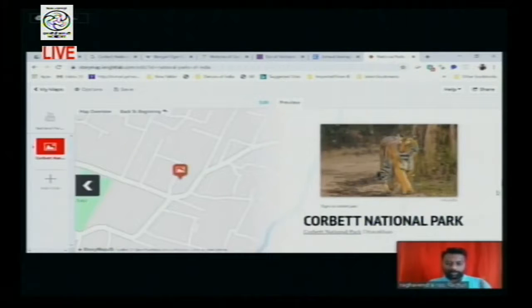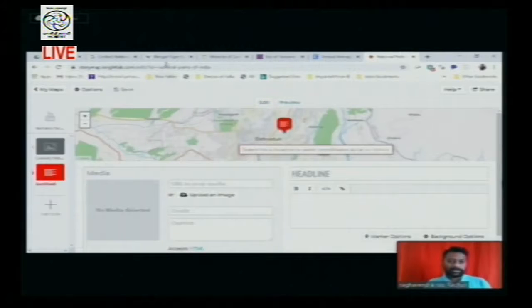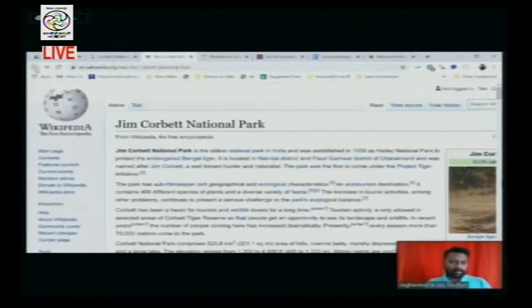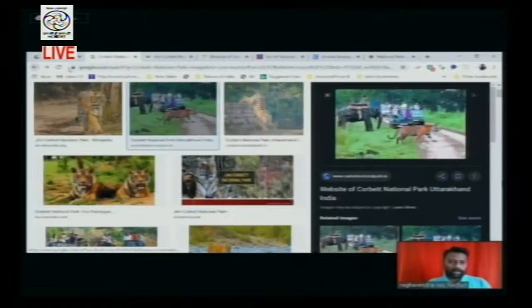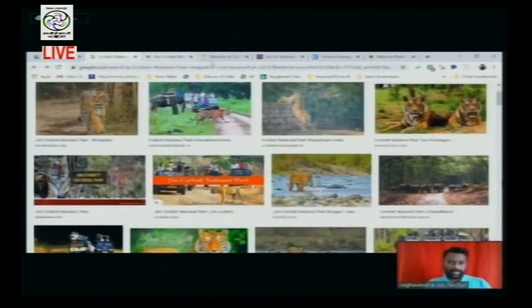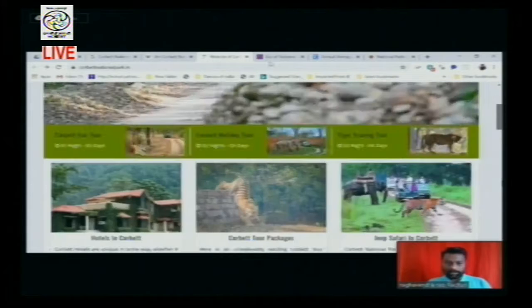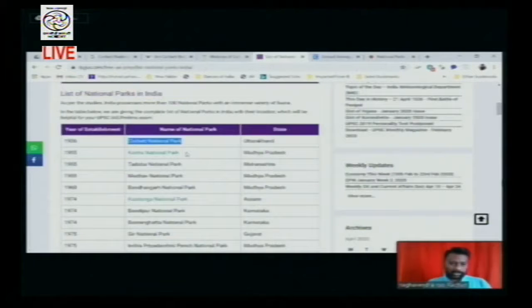Now we will make one more thing so that it can link one more place. I'm just navigating to another park, Kanha National Park, Madhya Pradesh.